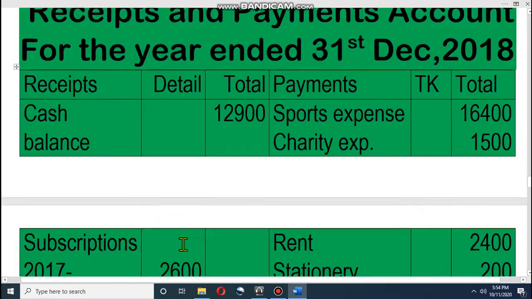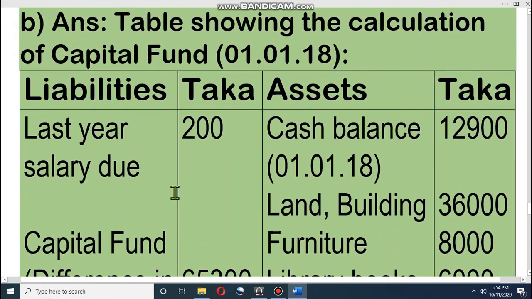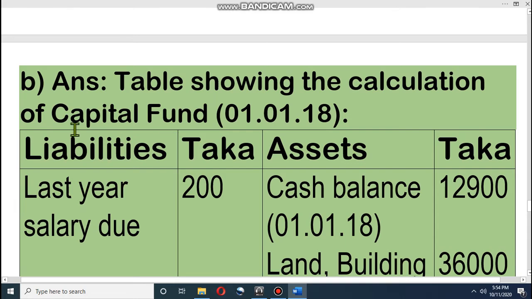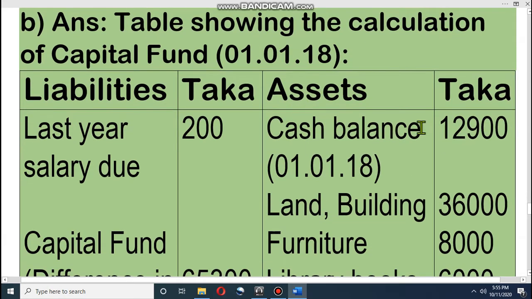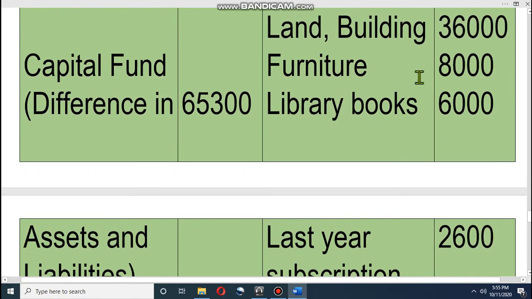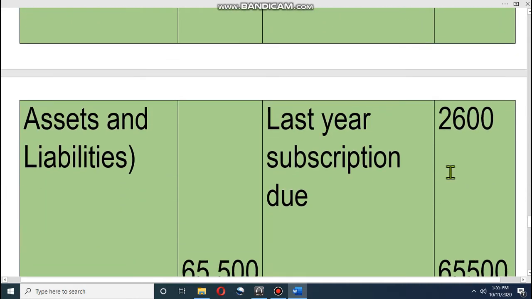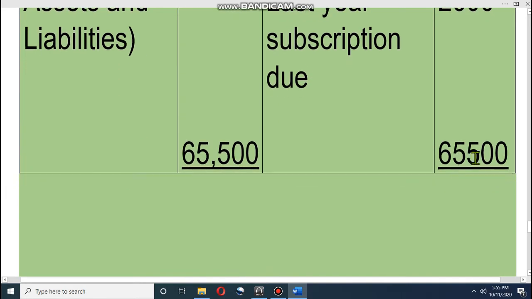Look at the solution now, dear student. We have to write all assets in one column, all liabilities in another column, and the total of assets. This is opening, must be opening as of 1/1/18. That means we are doing the math for 31st December 2018. Here we have to write the opening. Opening assets: cash balance, land and building, furniture, library books, last year subscription due, total 65,500.